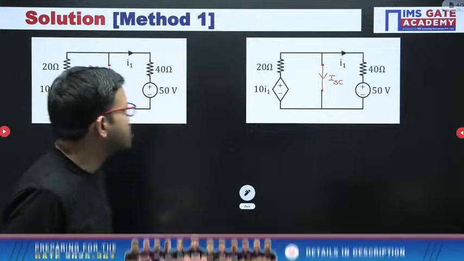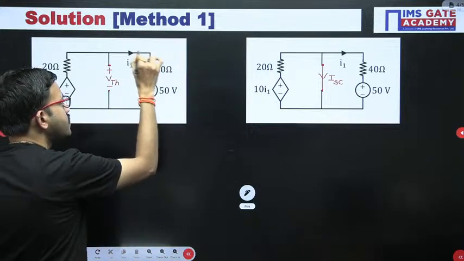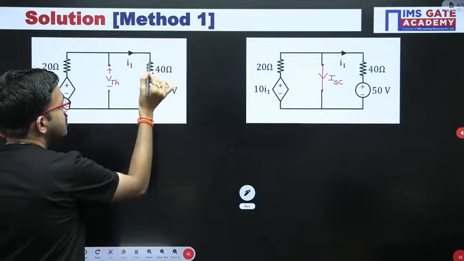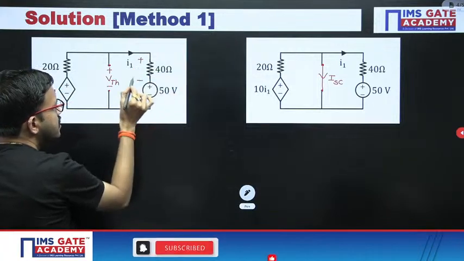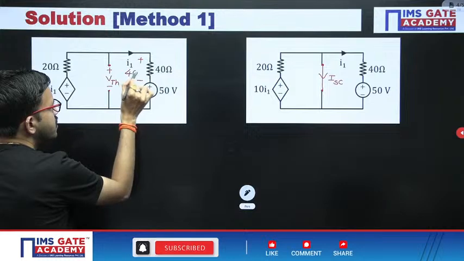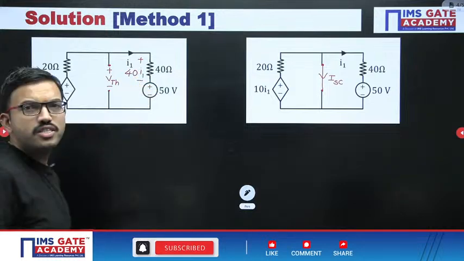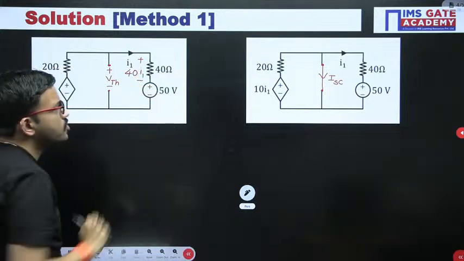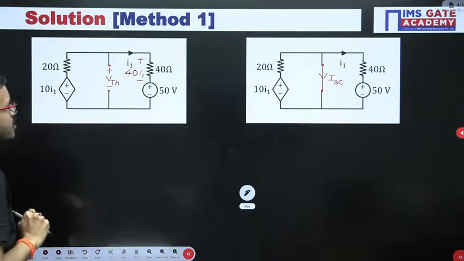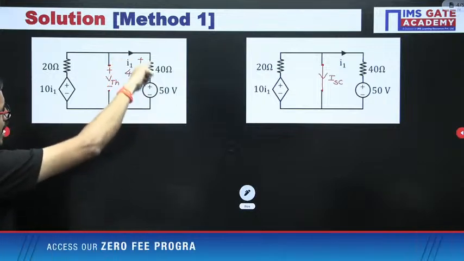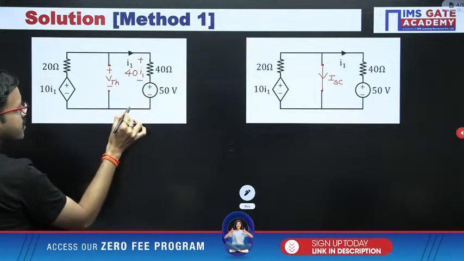So here the current I1 is flowing like this. Accordingly, you get the voltage drop across this resistor as 40 into I1. Here the voltage source value is already given as 50 volts. Next, here also the voltage source value 10 I1 is given. Now the same current I1 is flowing like this. Just for reference I am mentioning it here.